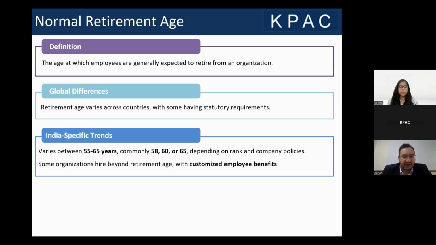That completely depends on how these organizations get into this agreement with their employees. And these employees are usually very senior or top level management employees. So thinking of all these particular employees on a case to case basis is what is advised while calculating the normal retirement age.